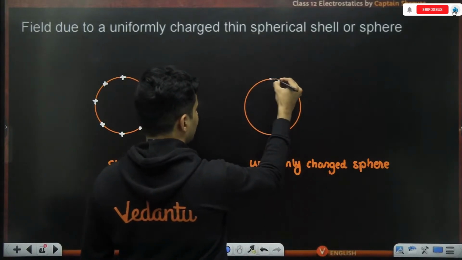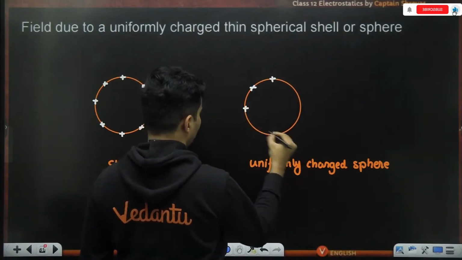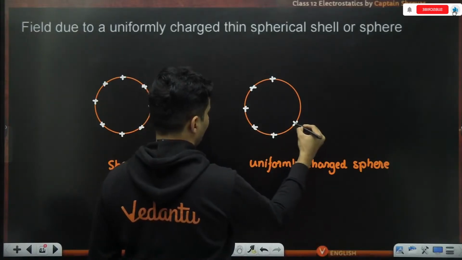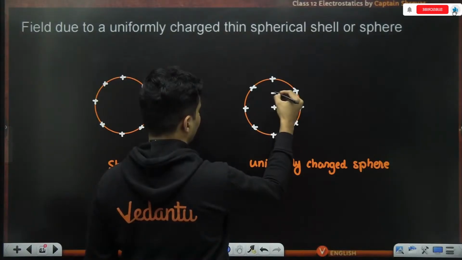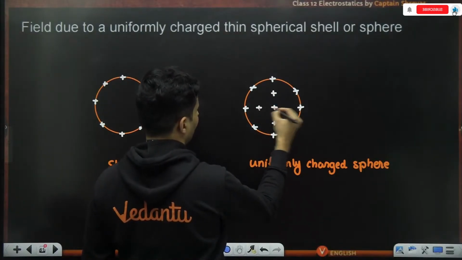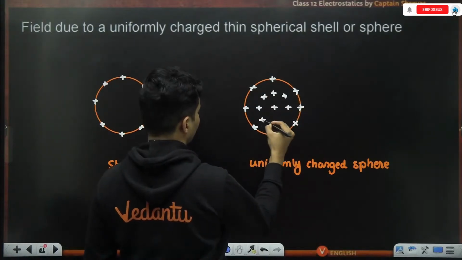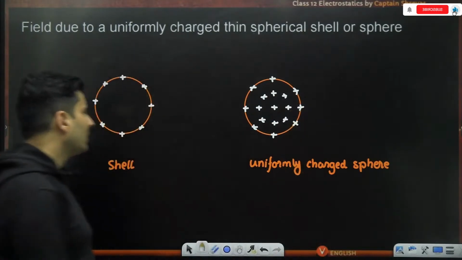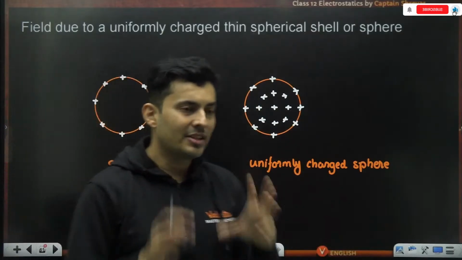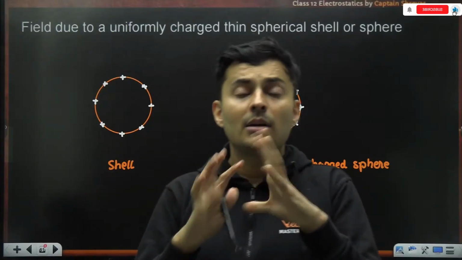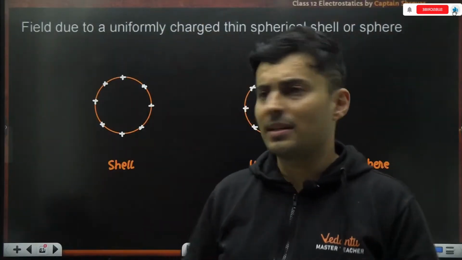In this case, the charges are not only there on the surface, but they are also there even inside. They are all there, inside, outside, everywhere. It's uniformly charged. It's like a solid sphere where the mass is there inside, versus a hollow sphere or a shell where the charges are only there on the surface.